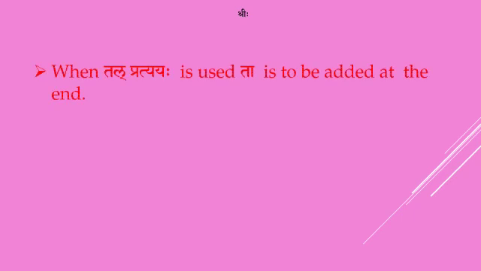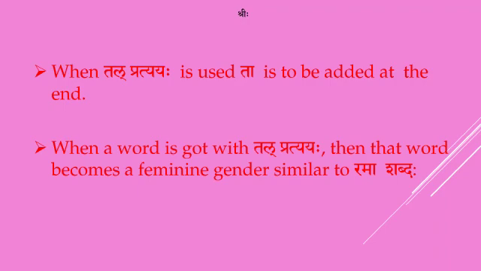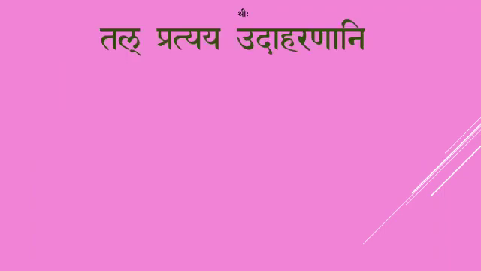We shall see the rules for tal pratyaya. When tal pratyayaha is used, ta is to be added at the end, and when a word is got with tal pratyayaha, then that word becomes a feminine gender similar to Rama Shabdaha. We shall see the examples of tal pratyaya. That is tal pratyaya udaharanani.